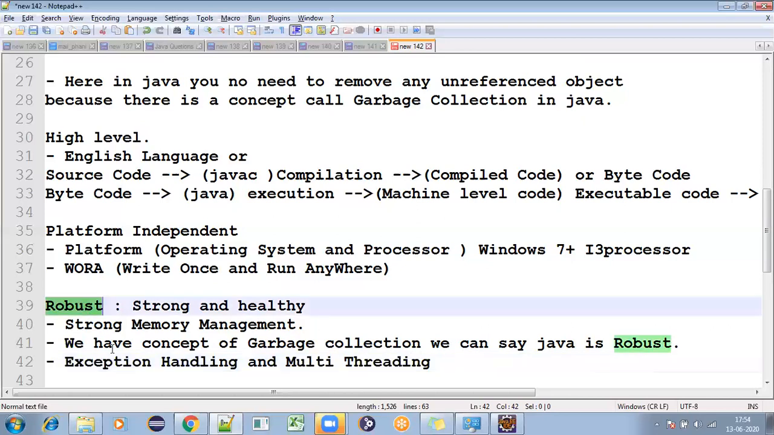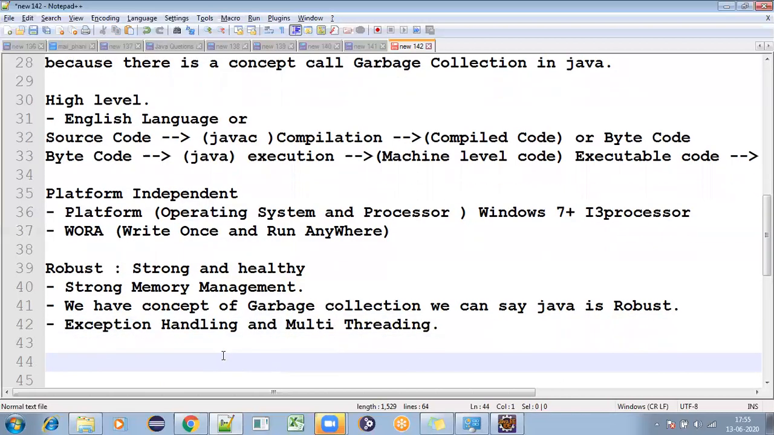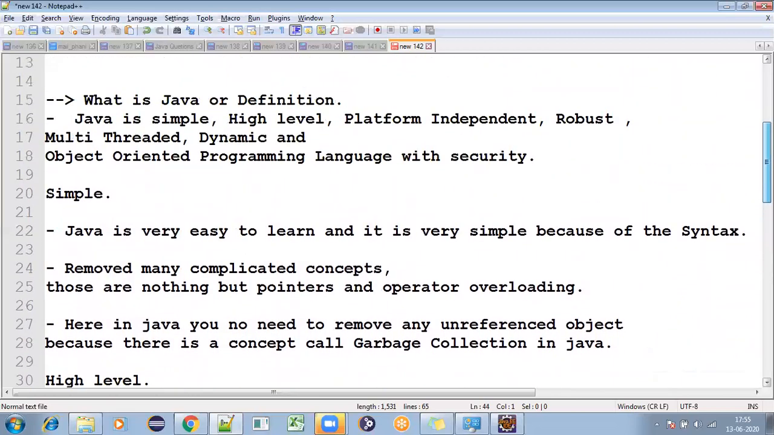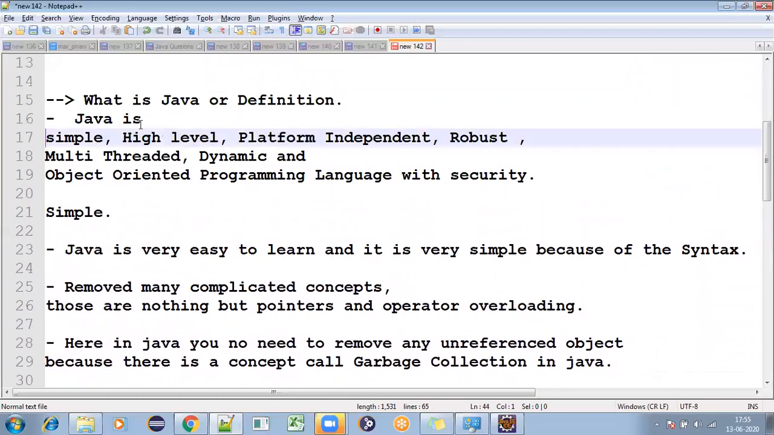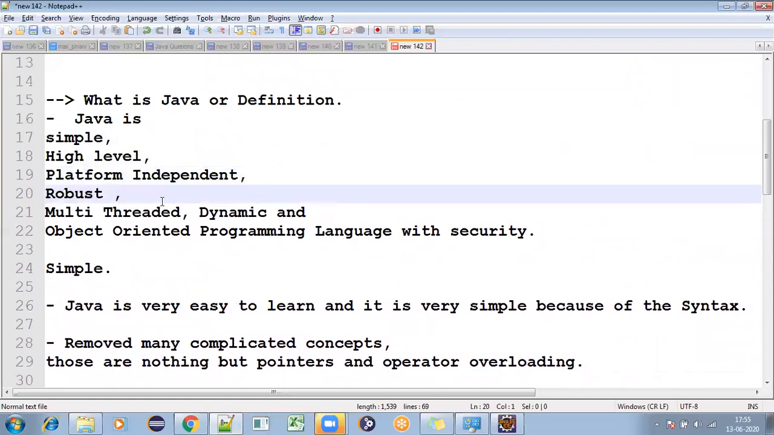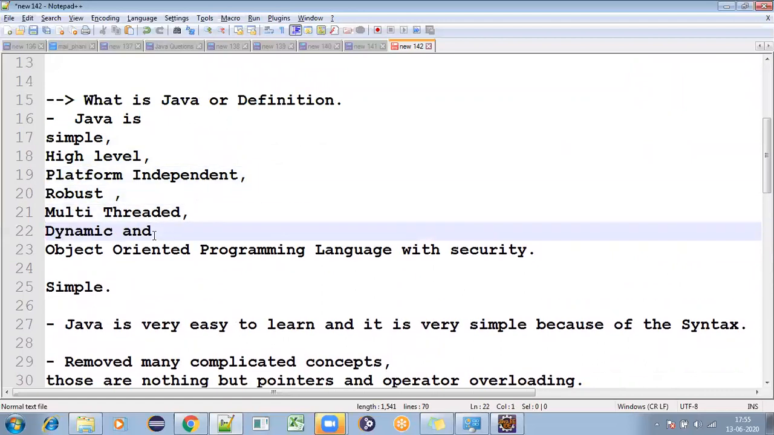We can say Java is robust because of memory management, because of garbage collection, because of exception handling, and multi-threading as well. Because of all these things, we can say Java is very strong and very robust. Then again, we have one more concept in the features. After robust, for understanding, I'll be writing here: simple, high level, platform independent, robust, multi-threaded, dynamic, right?